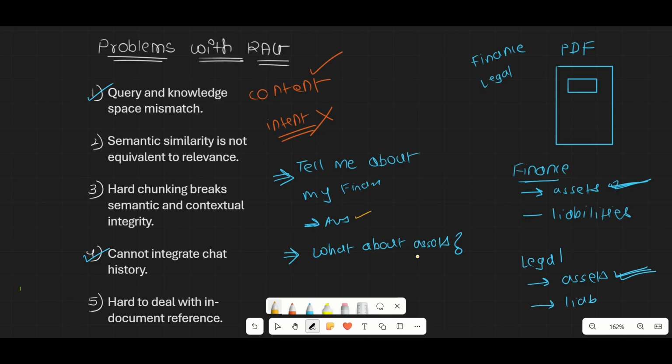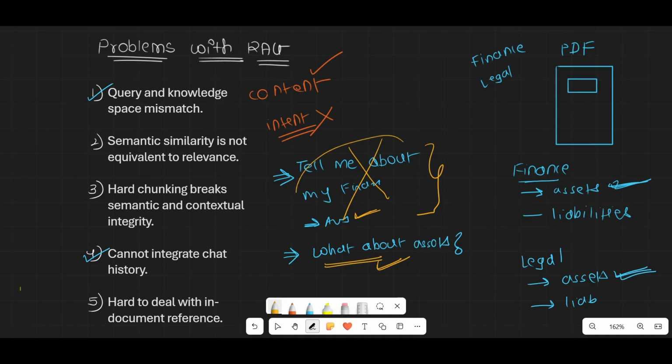Why has it happened? Because when you write this query, tell me about my finance, and it answers this, for the LLM it then forgets this. Now your next query is treated as a separate, independent query. Hope you're getting my point. When you continue the chat, your RAG treats each query as a separate query.